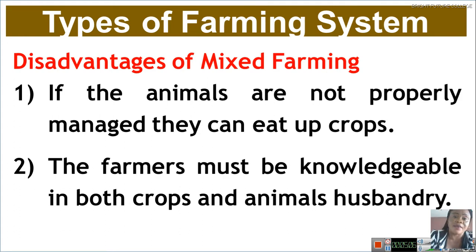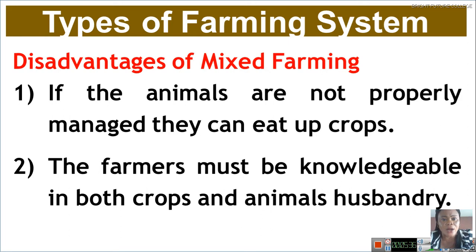Now let's look at disadvantages of mixed farming. Number one disadvantage here is that if the animals are not properly managed, they can eat all the crops. You can see that diagram. In the piece of land that you have, you put animals and also cultivate crops. So if the animals are not properly managed by the farmer, they will eat up the crops. All right.